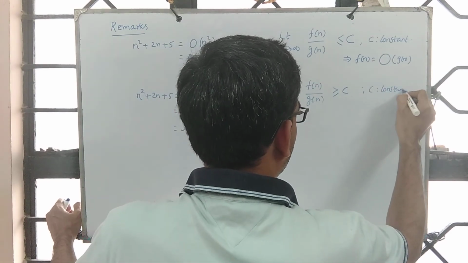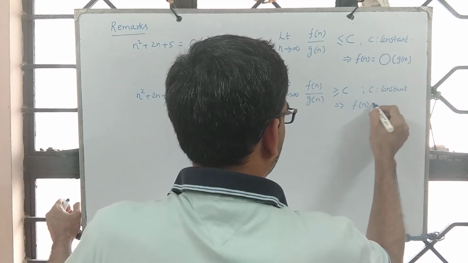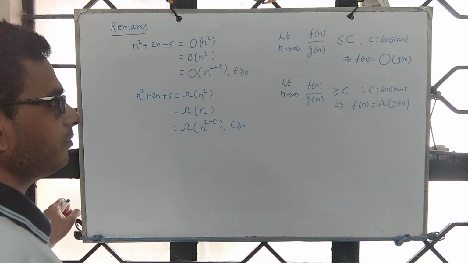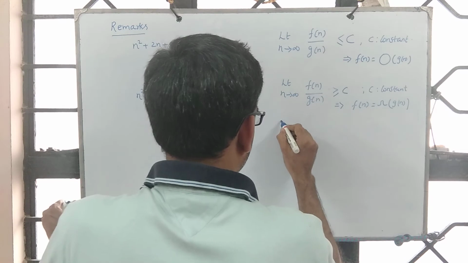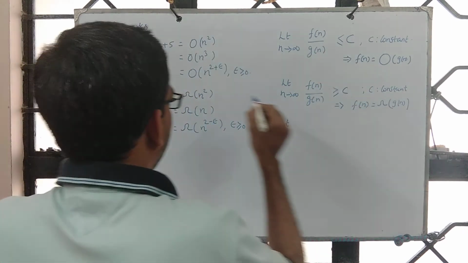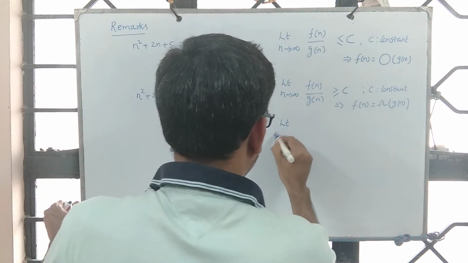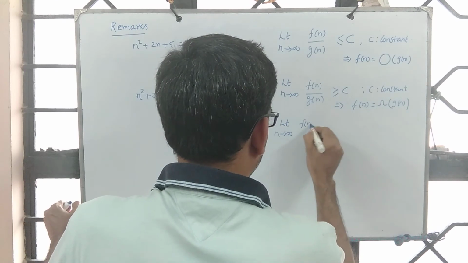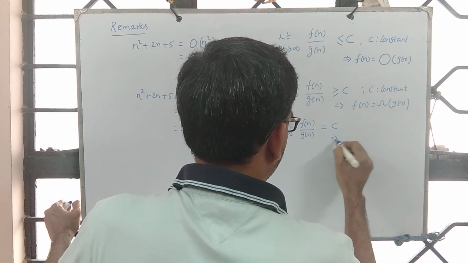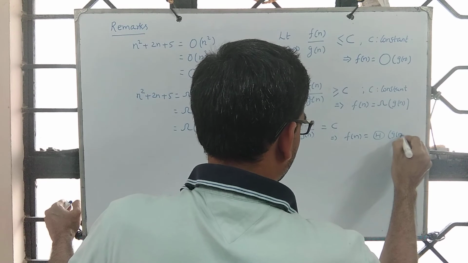So if this is the case, we can say f of n is big omega of g of n. But when we know for sure, which means over here when you attain a constant, growth is the same. Which means limit n tends to infinity, f of n by g of n, if it is some constant, implies that growth is the same, then f of n is theta of g of n.